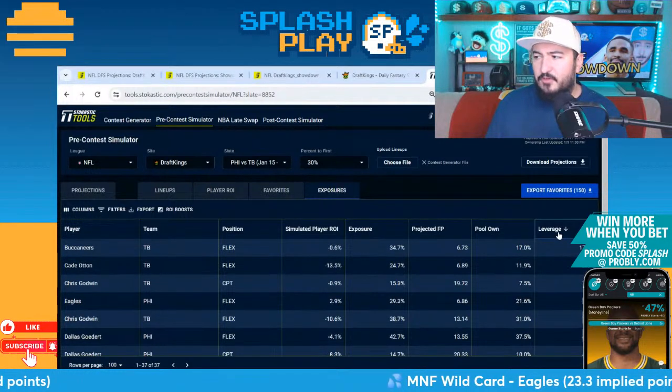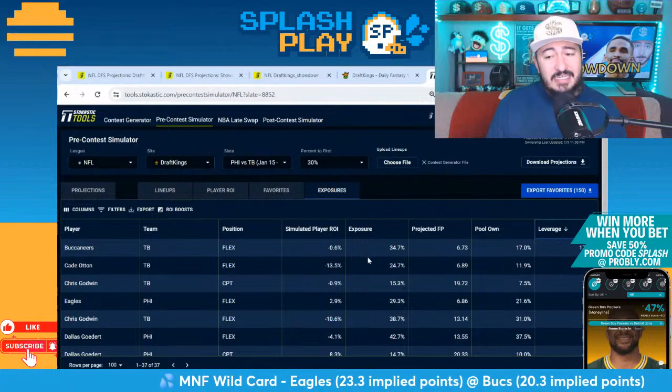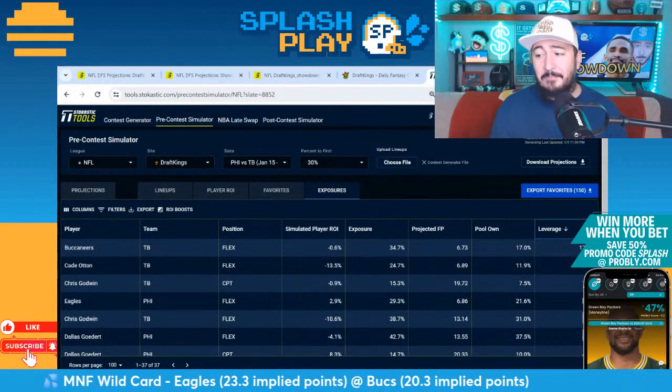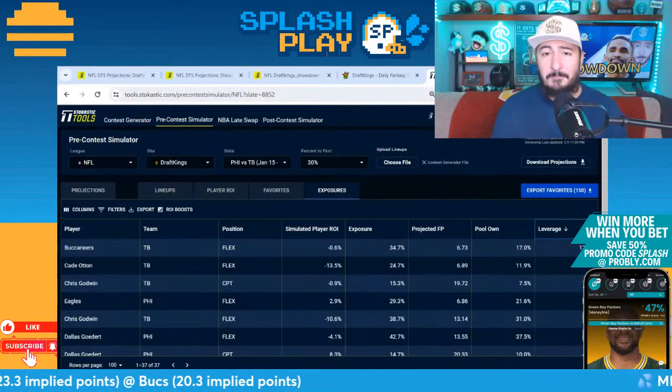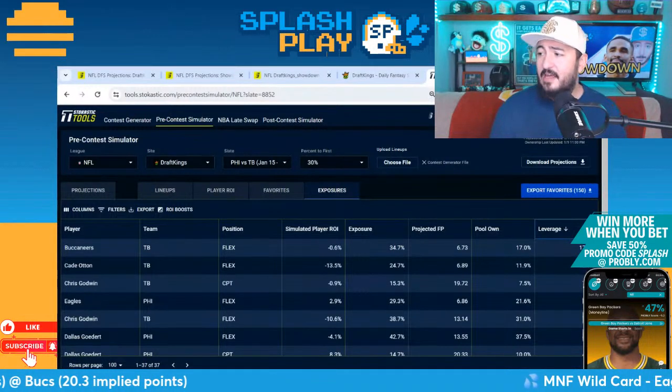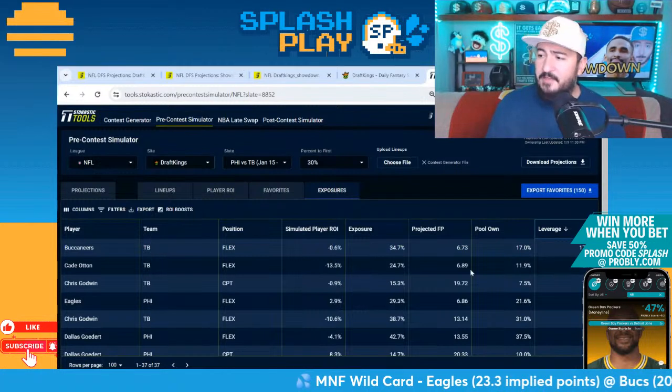So that's going to move the sim around a little bit. Top leverage players overall. Bucs D is the highest leverage player. It wants you to get a lot of Bucs D, so we did put that in. Again, Bucs D with Jalen Hurts is going to inherently decrease that ownership product because people don't like playing a star QB with an opposing defense. And Jalen Hurts has been pretty friendly in terms of turning the ball over, so I think Bucs D makes sense.